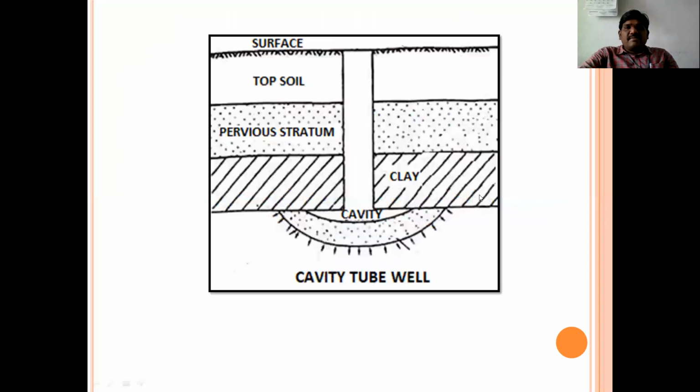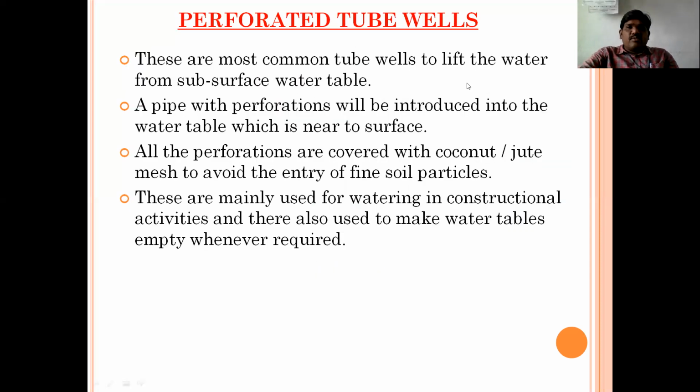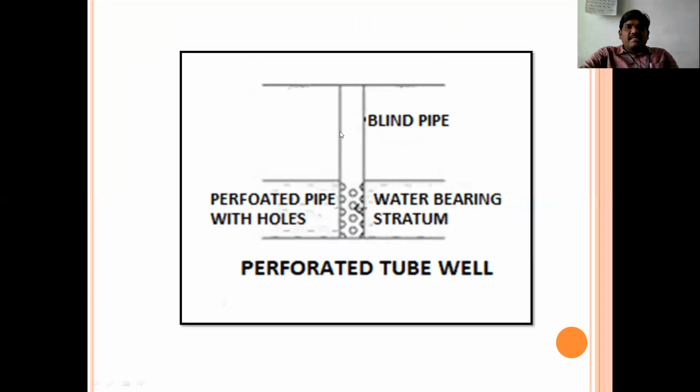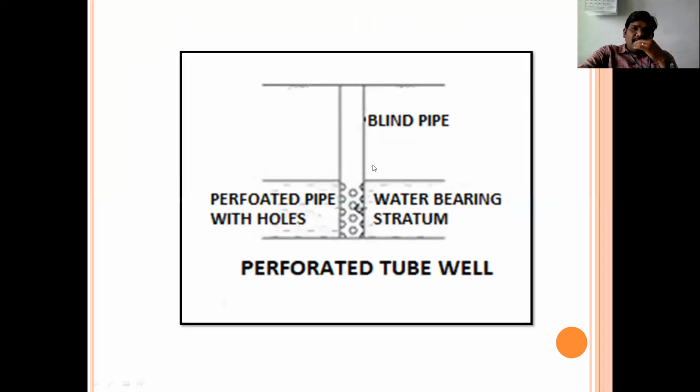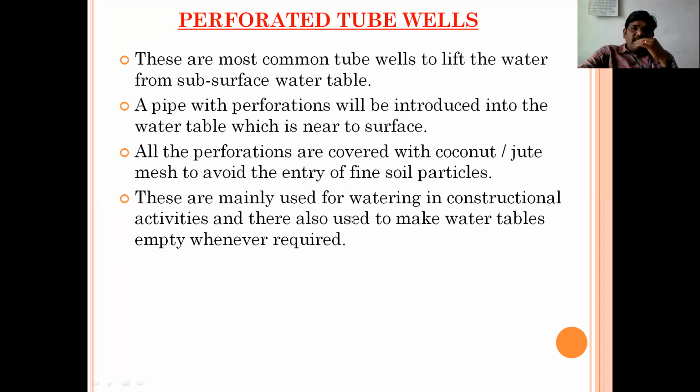These are most common to lift the water from the subsurface. See, this is about the perforated tube wells. The perforated tube is introduced into the water table, which is near to the surface. It is mostly suitable for watering of construction materials. Perforated tube wells are restricted to the subsurface. The jute mesh will be given around the perforations to avoid the fine soil particles, and these are meant to meet the requirement for watering of construction materials.